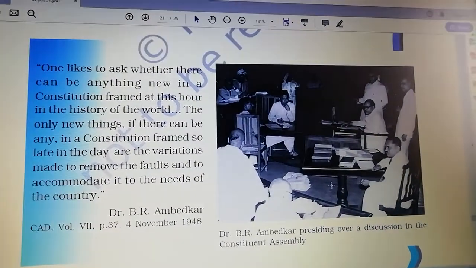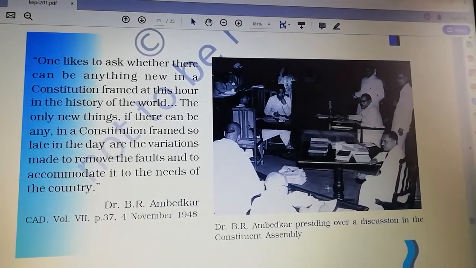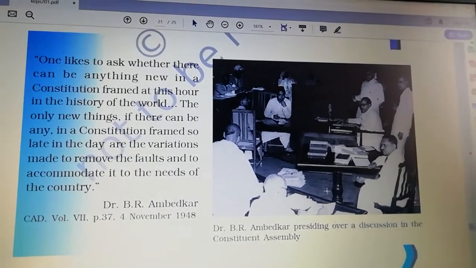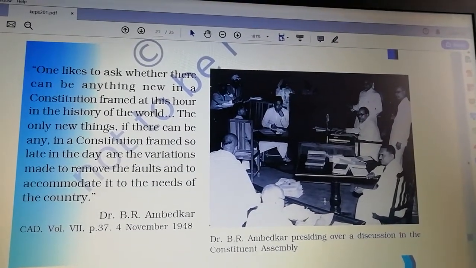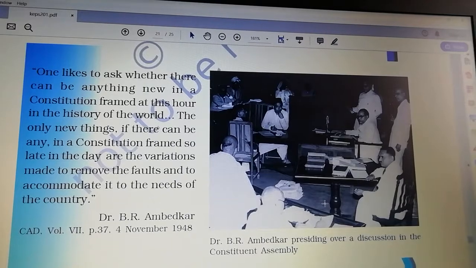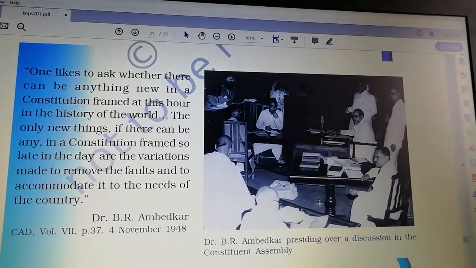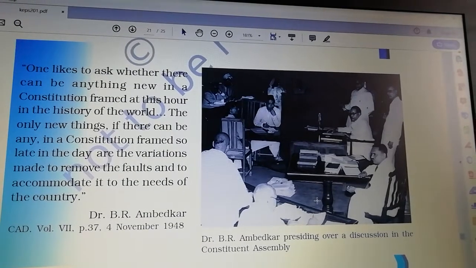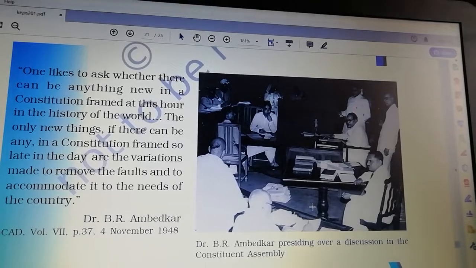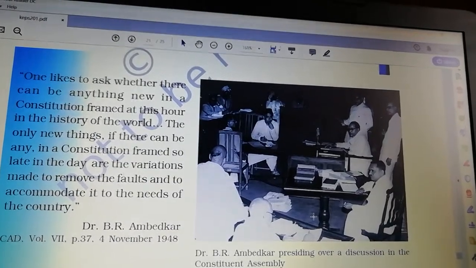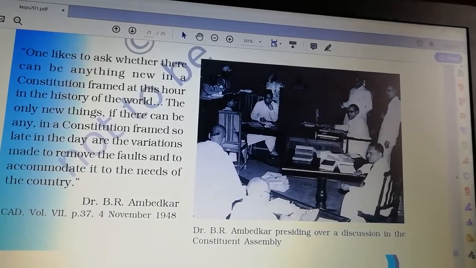You can see the speaker Dr. B.R. Ambedkar presiding over the discussion in the Constituent Assembly. You can see the statement. One likes to ask whether there can be anything new in a constitution framed at this hour in the history of the world. The only new things, if there can be any, in a constitution framed so late in the day, are the variations made to remove the faults and to accommodate it to the needs of the country.